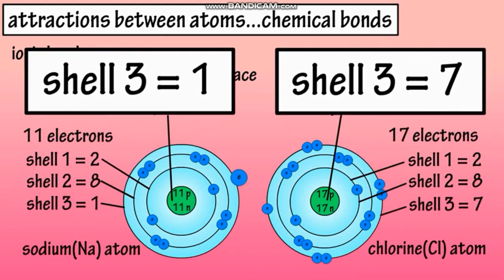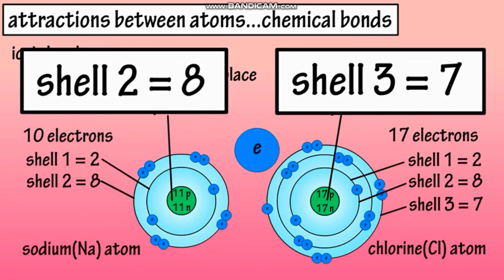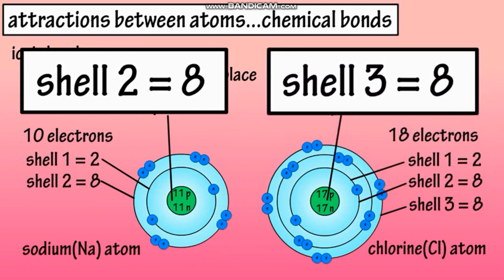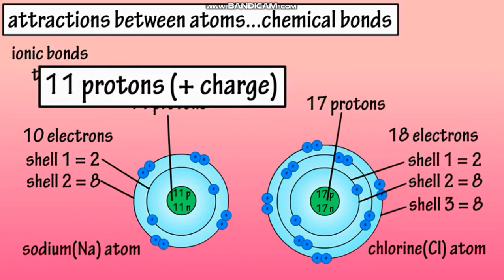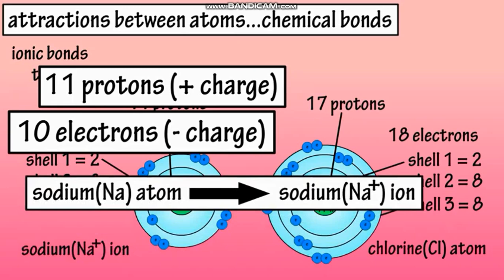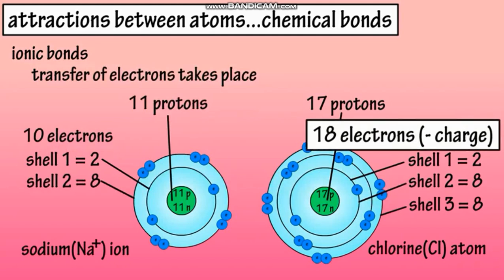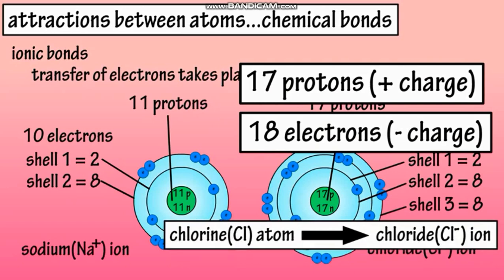Now 1 electron from the sodium atom's outermost shell will be donated to the valence shell of chlorine. As a result, both of them would have 8 electrons, which means that both of the outermost shells of sodium and chlorine will be complete. But as a result, sodium atom would develop a positive charge because it has lost one electron, and it has been converted into a sodium ion. And when the chlorine atom has gained this electron, it has developed a negative charge, which means that it has been converted into a chloride ion, because now it has 18 electrons.